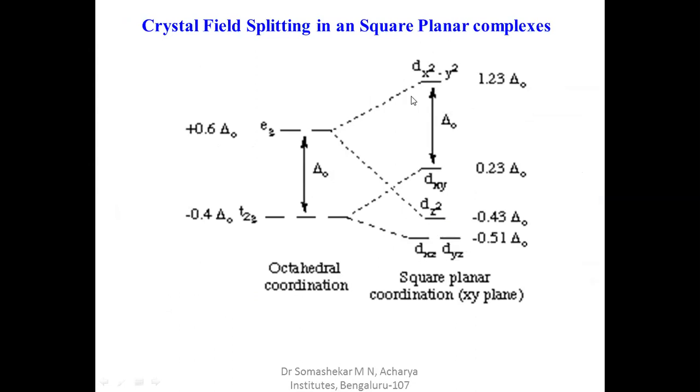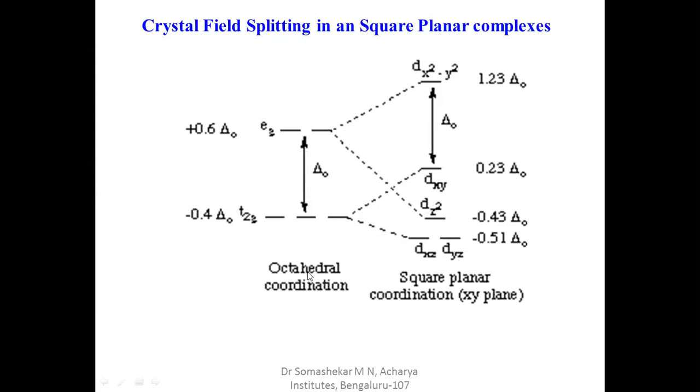Only the dx²-y² orbital will increase in energy, because all four ligands are approaching along the four lobes of the dx²-y² orbital. The xy components increase in energy, and the remaining z components, dz², dxz, dyz, decrease in energy.